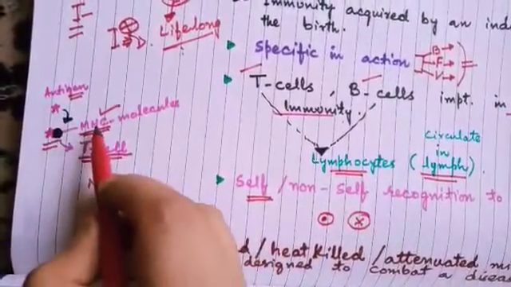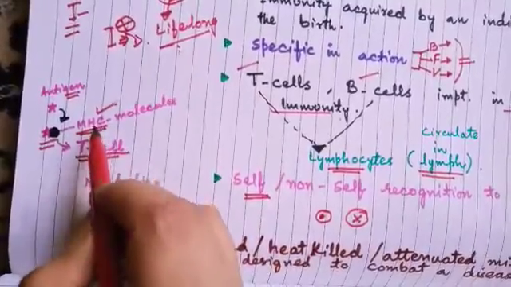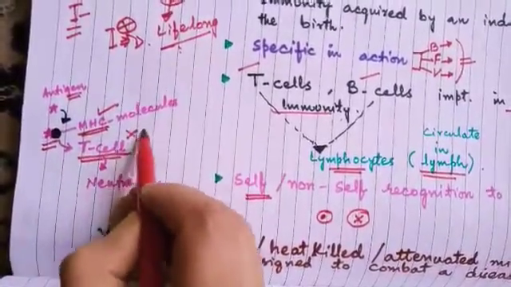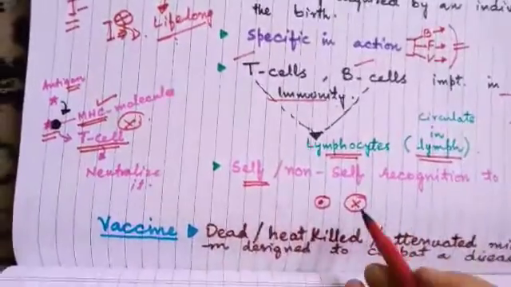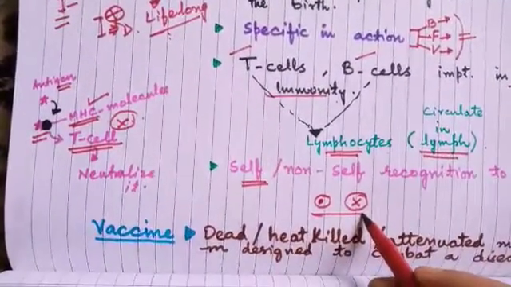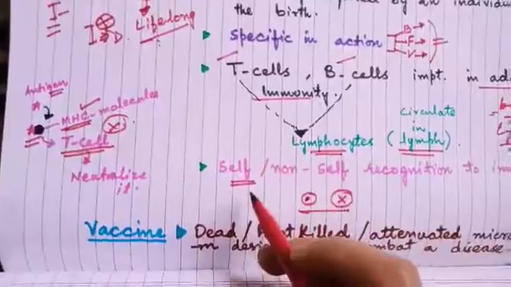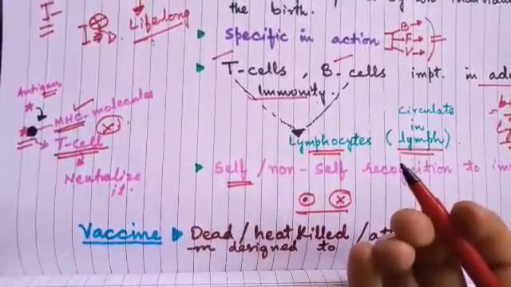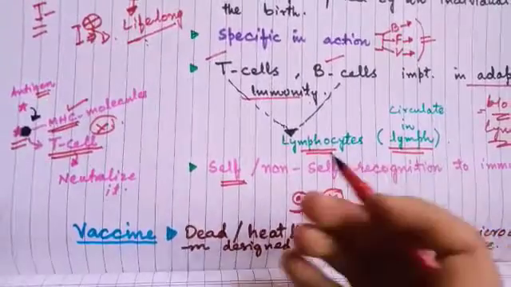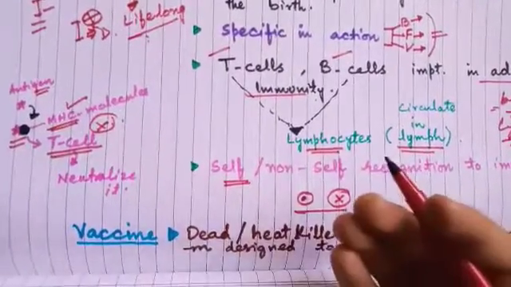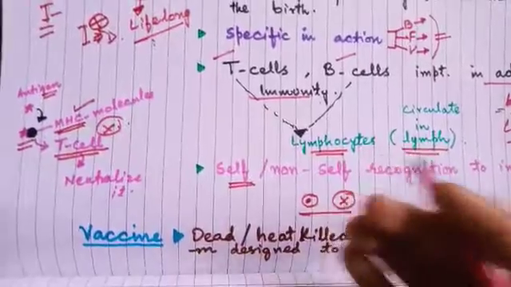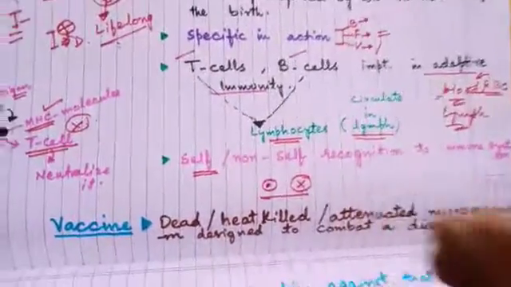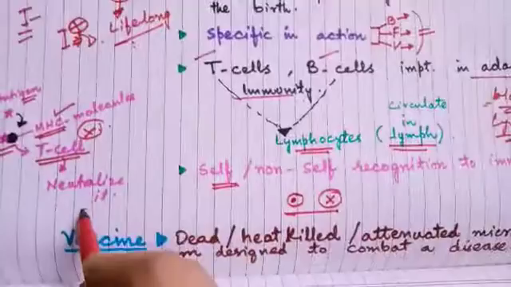If it is not presented with the body's own MHC molecule, the T cell will not recognize it. So the T cell gives a signal to the immune system as to which molecule is self and which is not self, so that the immune system will not generate any response towards its own cells.